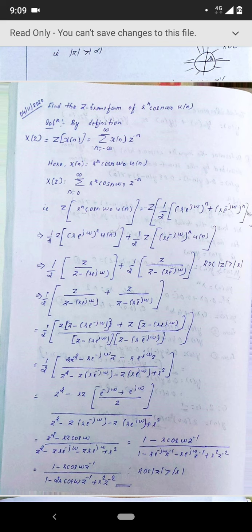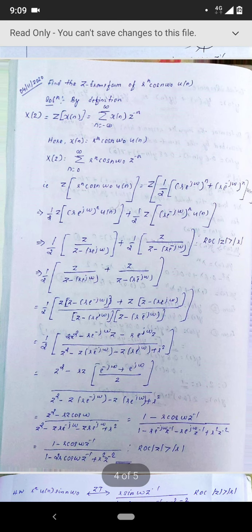Sorry, one more thing. Cos n omega naught is nothing but e raised to j n omega plus e raised to minus j n omega by 2. Okay, so if we take r raised to n also inside, half will be coming outside. So inside the bracket, r e raised to j omega the whole raised to n plus similarly r e raised to minus j omega the whole raised to n. Outside we have u of n.